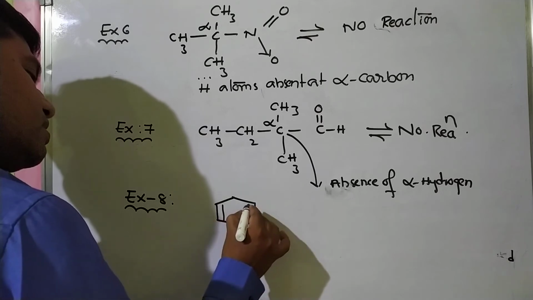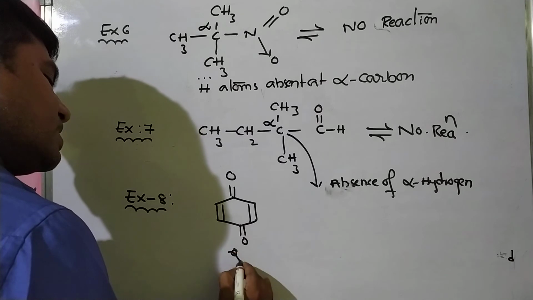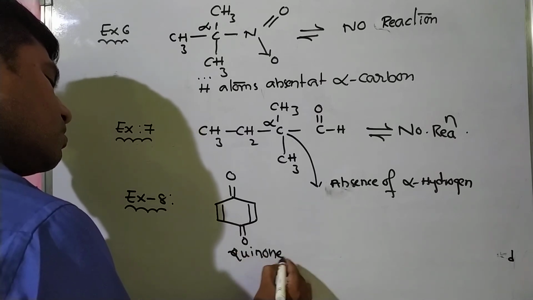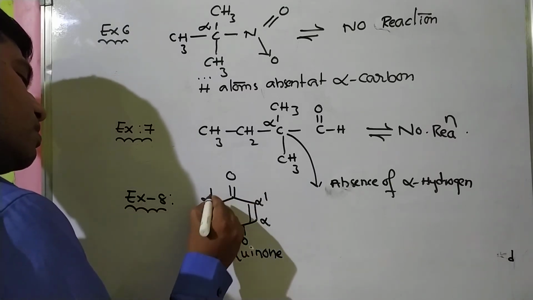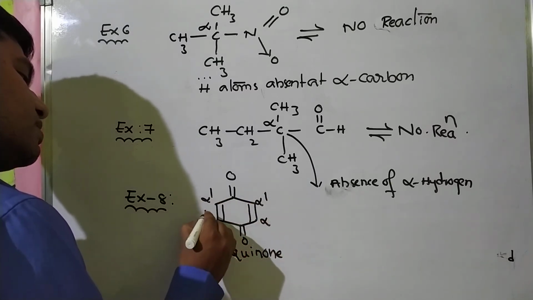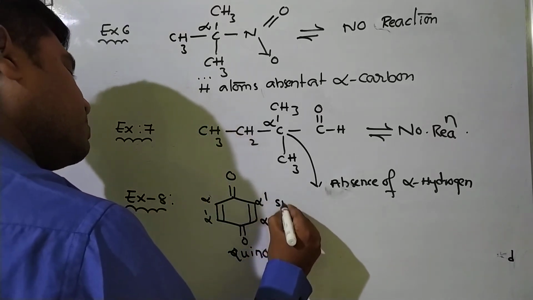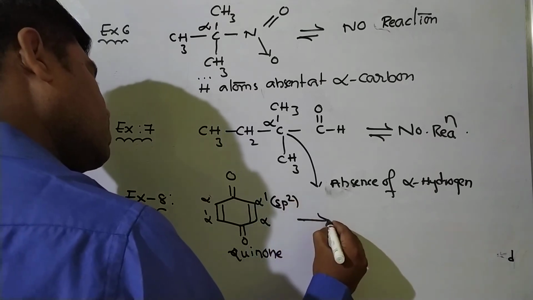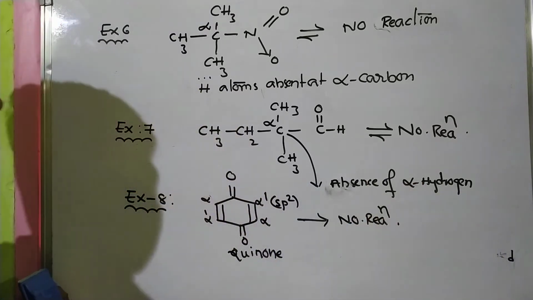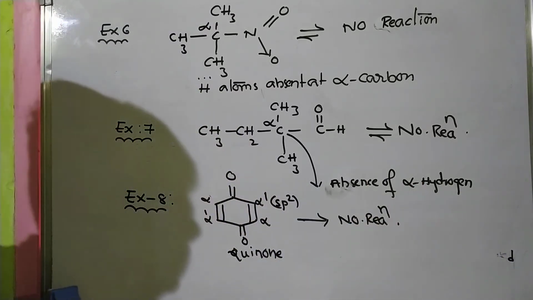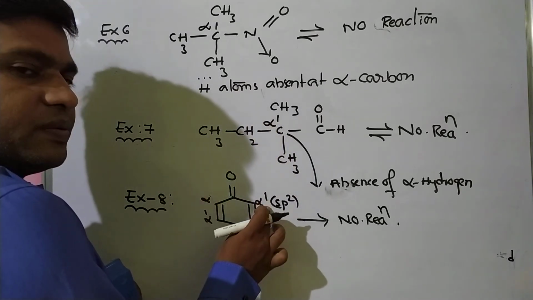So this is quinone. Its name is quinone. This is alpha, this is alpha dash. So here alpha, alpha dash, alpha, alpha dash, but these are all sp2 hybridized, so no reaction. Okay, this is sp2, this is sp2, this is sp2, this is sp2.